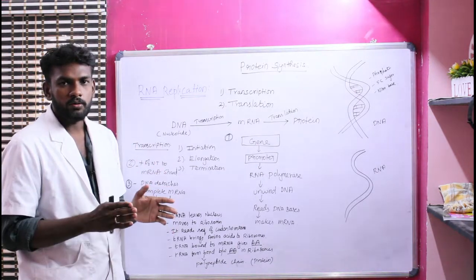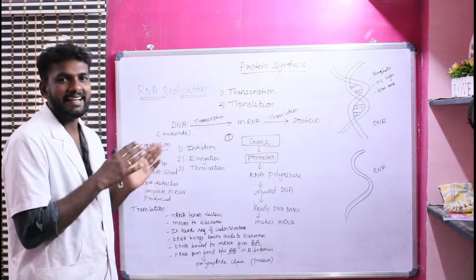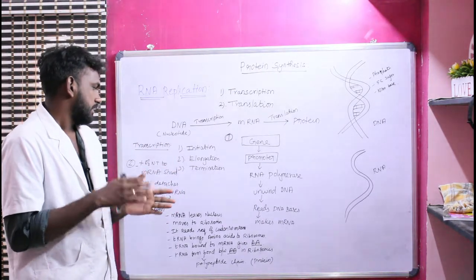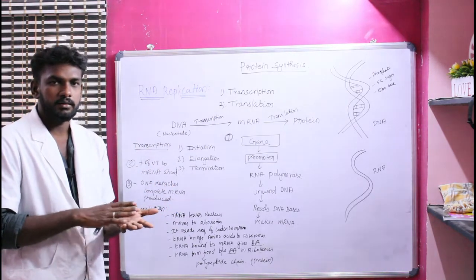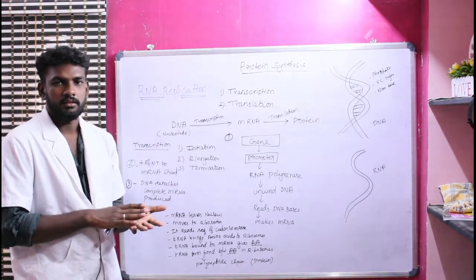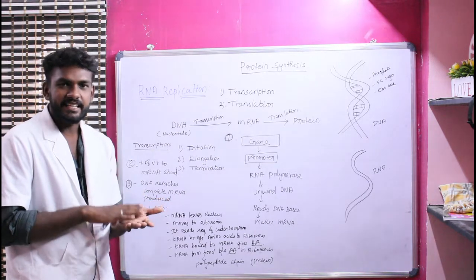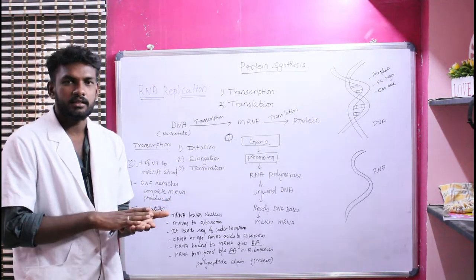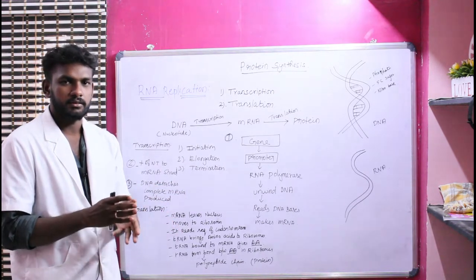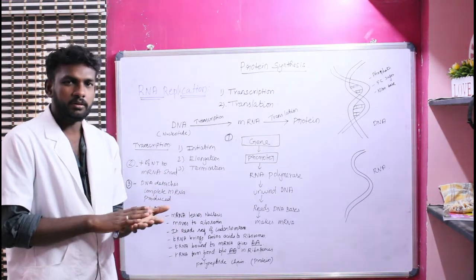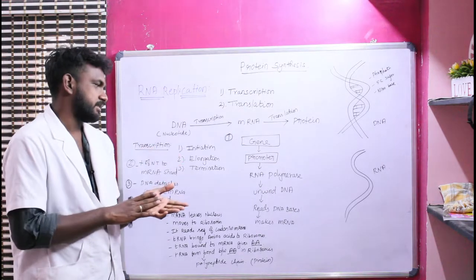Okay, now we see about the transcription process. There are three stages involved in the transcription process. The first is initiation, the second is elongation, and the final one is termination. Okay, now let's see the initiation process.